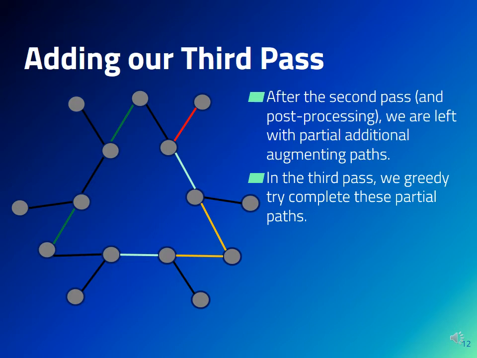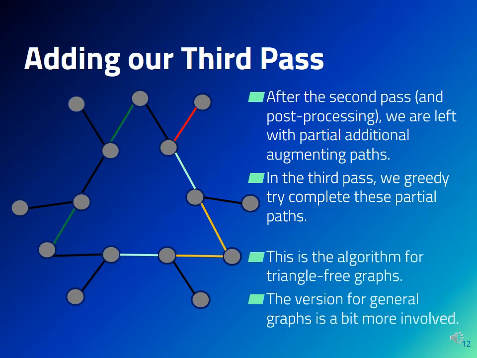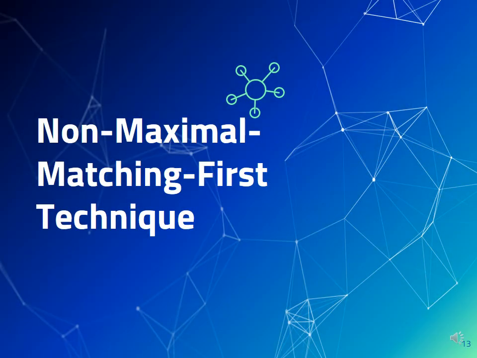Note that we cannot complete both partial augmenting paths of this example since they intersect. This completes the description of our improved algorithm for triangle-free graphs. A more involved version of this algorithm obtains our improved approximation ratio for general graphs. We now get to discussing our non-maximal matching first algorithms.